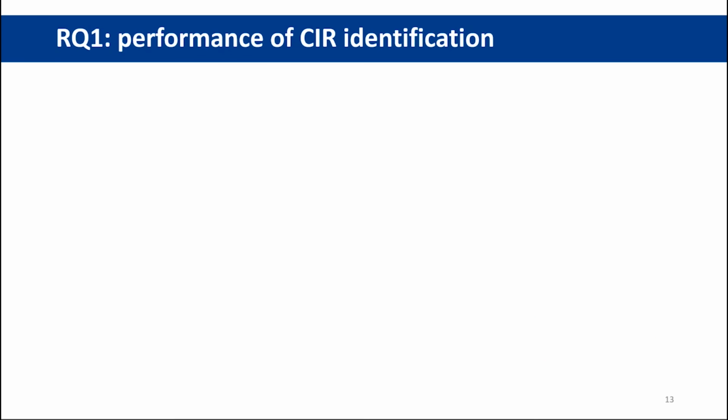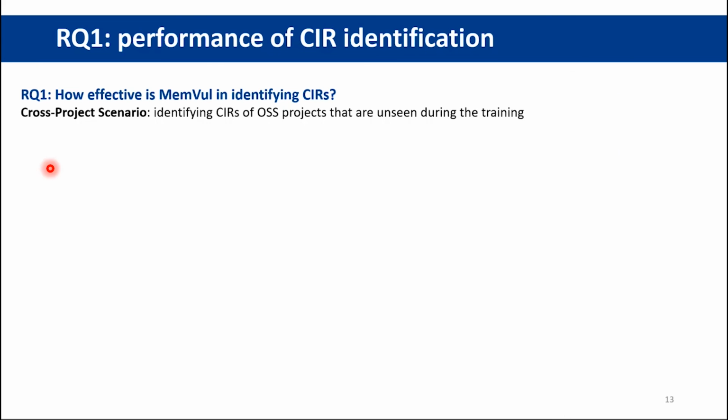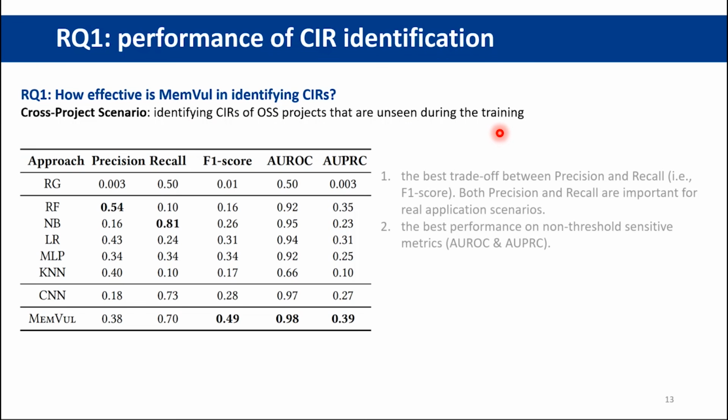With RQ1, we aim to evaluate the effectiveness of Manvo in identifying CIRs. Specifically, we consider a cross-project scenario, that is, identifying CIRs of OSS projects that are unseen during the training. Manvo achieves the best trade-off between precision and recall. Both precision and recall are important for real application scenarios since we do not want to miss any threats while avoiding too many false positives.